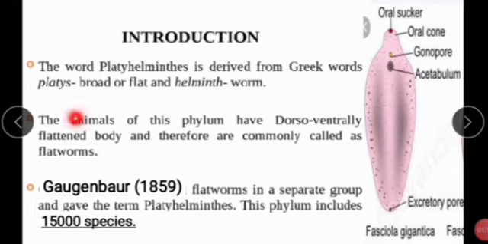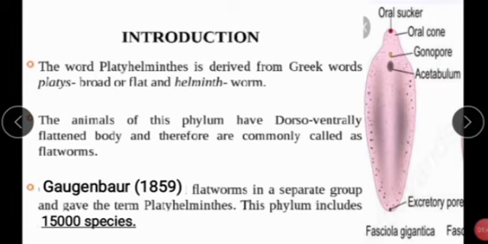The animals of this phylum have a dorsoventrally flattened body and therefore are commonly called flatworms. Another name for Platyhelminthes is flatworms.